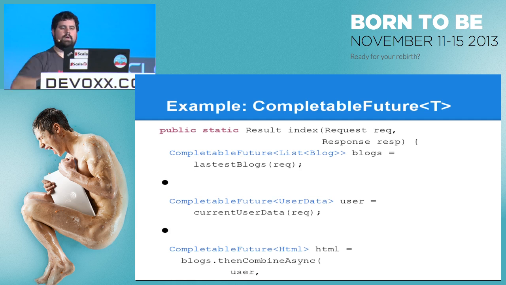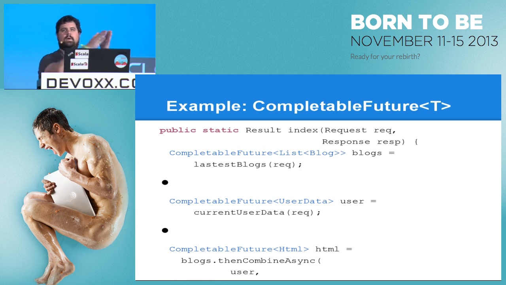Then we go get our user information from our cache of user information, because we want that available really, really efficiently. So current user data is going to try to hit the cache, and if it can, it'll go down further. After that, we combine our blogs and our user using the method render homepage. So it's going to take user and blogs, create a set of HTML, and it will return that in a completable future. And finally, we return a result of this asynchronous call.